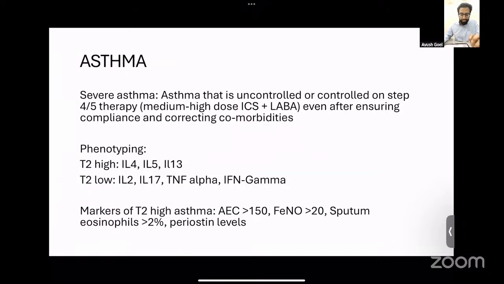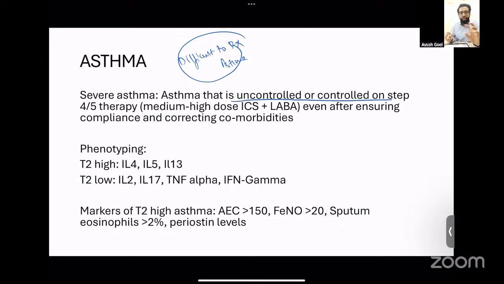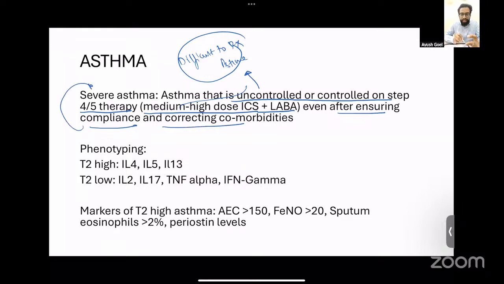So coming to asthma first. In asthma, there are two things I want you to know. First is the definition of severe asthma and difficult to treat asthma. Difficult to treat asthma is asthma which is uncontrolled or controlled only on step 4 or 5 of GINA. This means asthma that is uncontrolled or controlled on medium to high dose inhaled corticosteroids plus LABA. When this is happening, it is known as difficult to treat asthma. If this is happening despite ensuring compliance and despite correcting comorbidities, then this kind of asthma is known as severe asthma.